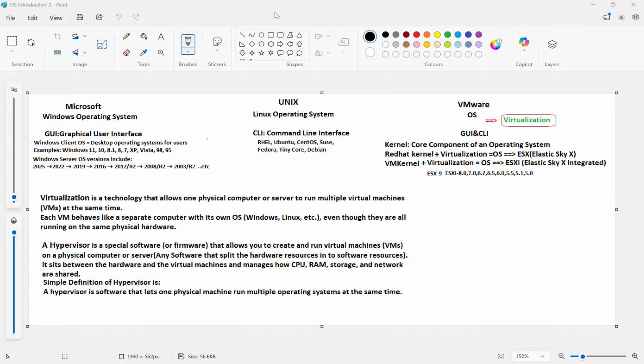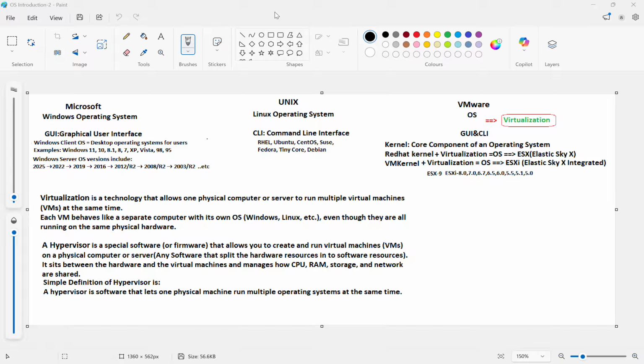Next, updates and stability. In a client OS, there are frequent feature updates, focused on new UI features. In a server OS, there is long-term stability and predictable, tested updates, with no unwanted features in updates. In the license part, for client OS, the license will be cheaper, only for personal use.